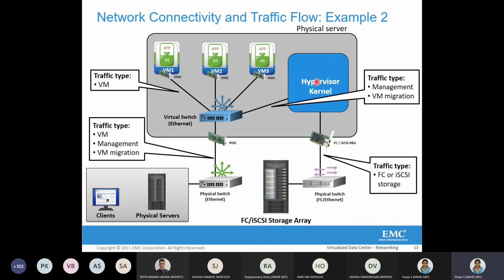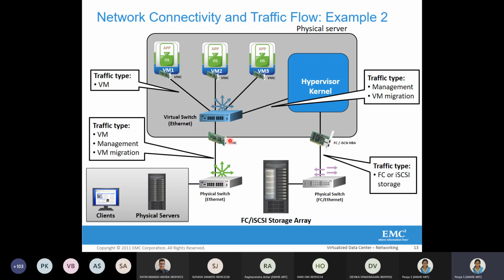We'll see in detail where the physical host based adapter is located and where the virtual host based adapter is located. But just understand, whenever there is an input output access request for fiber channel storage, the request will go directly from the hypervisor kernel to the host based adapter, which will push the request directly to the fiber channel.